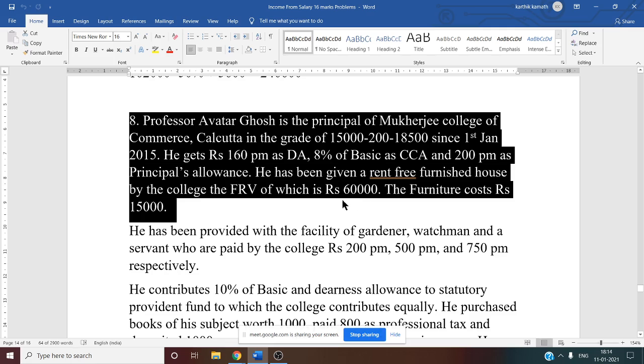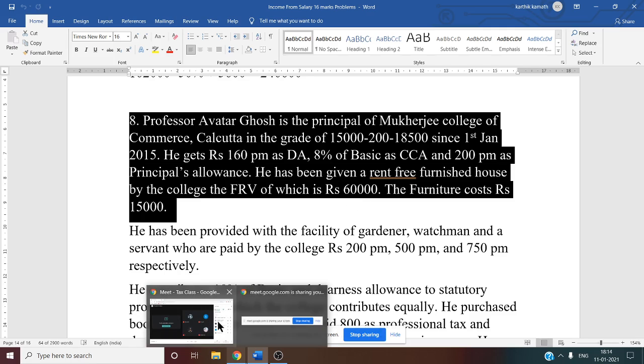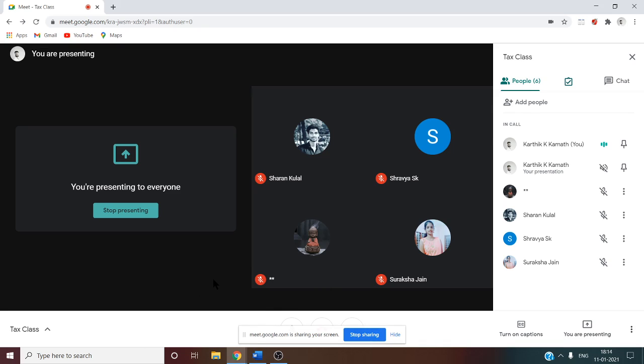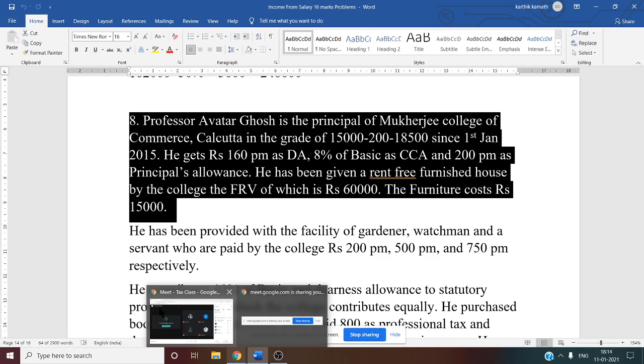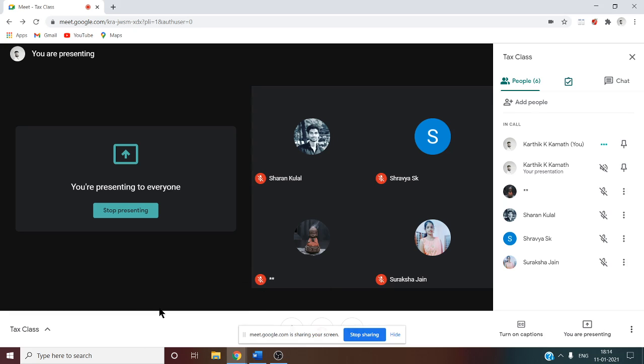So this fair rental value is of no use from the point of view of our problem, because here it is rent-free accommodation. Whenever we are discussing rent-free accommodation, we have to see who is the owner of the house, whether it is the employer or someone else. In this question, they have said by the college, so we'll assume the house is owned by the employer.